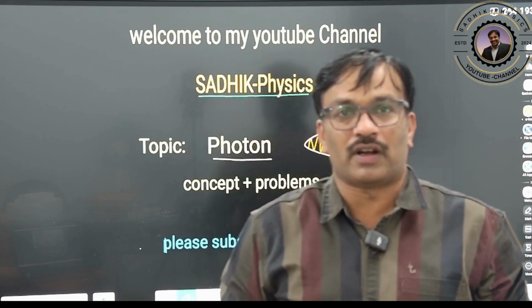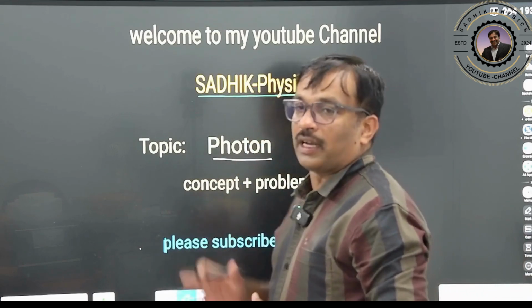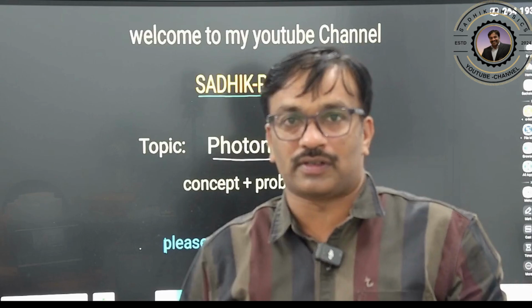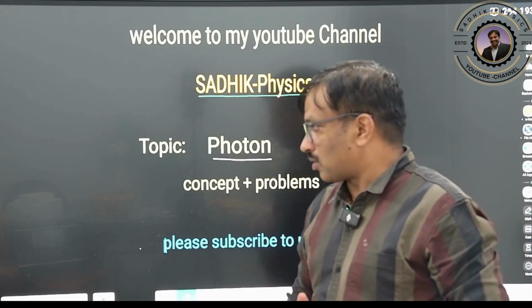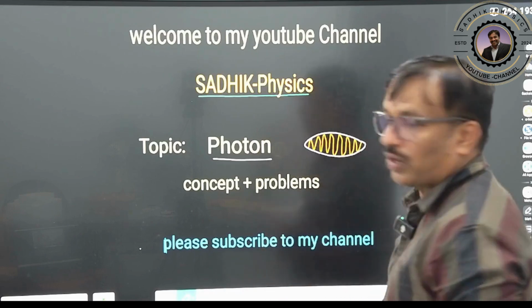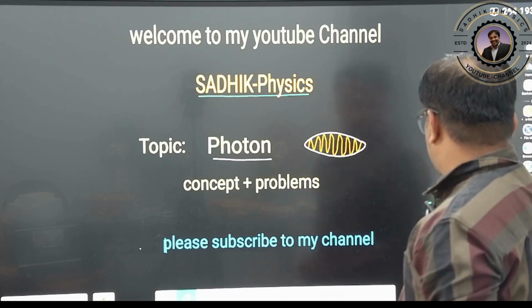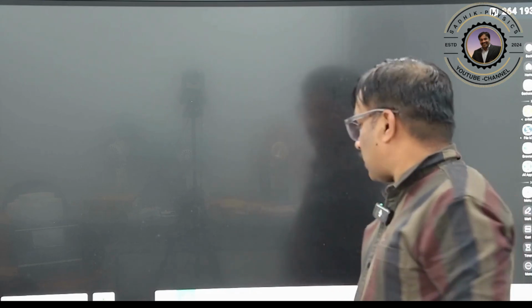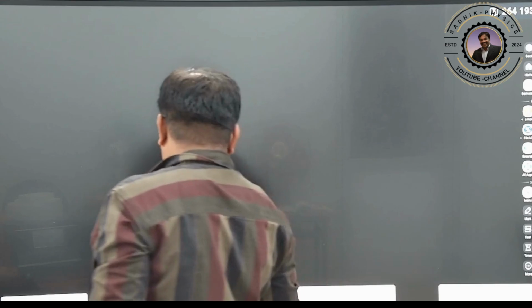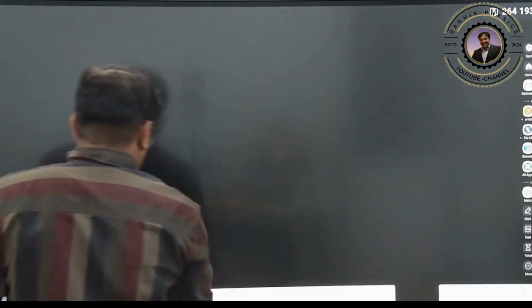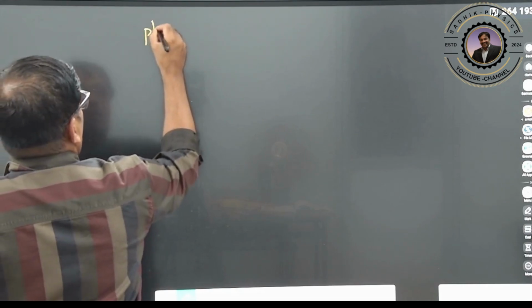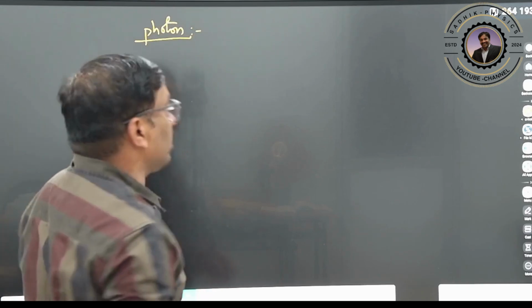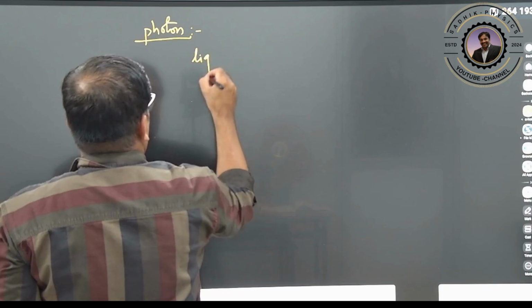The basic level of understanding of quantum theory you can get from here, and from this you can go on to higher level concepts. So first let us concentrate on this concept so that we can understand the photon very clearly. Now let us discuss what a photon is. A photon is nothing but a light particle.